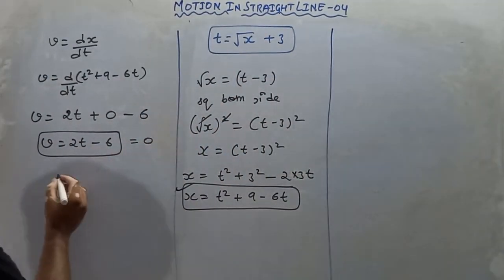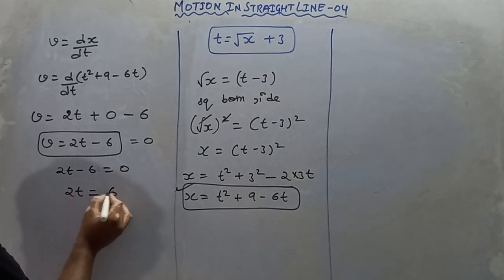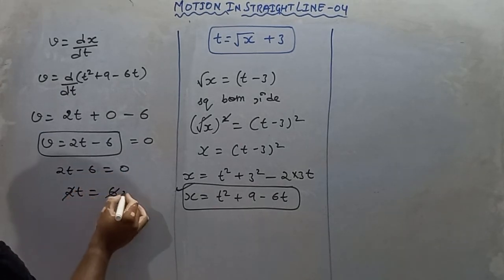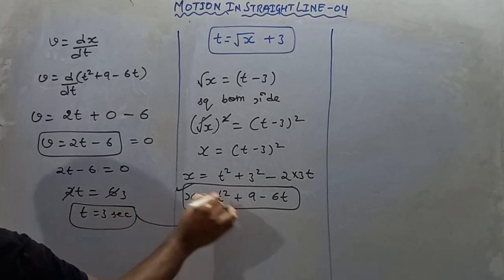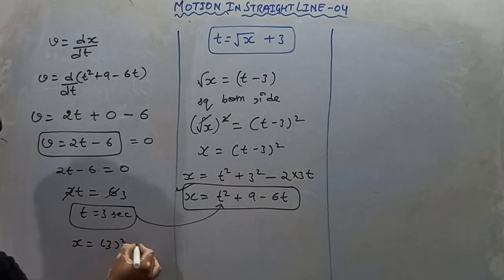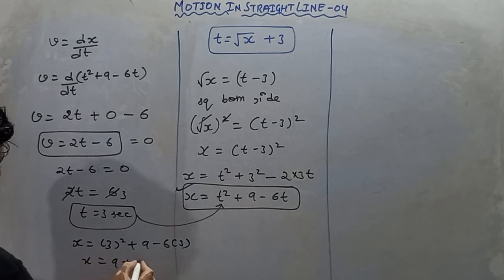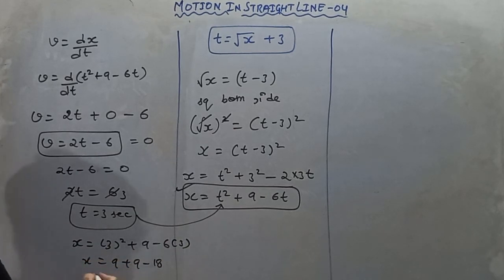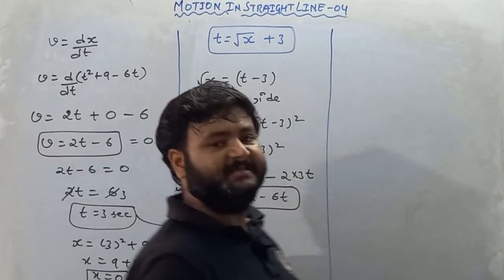Putting the velocity equal to 0, we get the value of t. 2t equals 6, so t becomes 3 seconds. Now put this value of t in the displacement equation: 3 squared plus 9 minus 6 into 3, so 9 plus 9 minus 18. 18 minus 18 becomes 0, so the displacement is equal to 0.